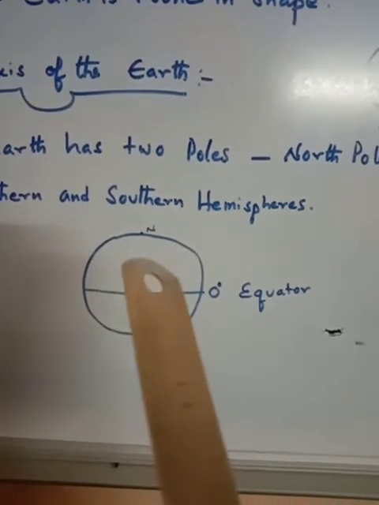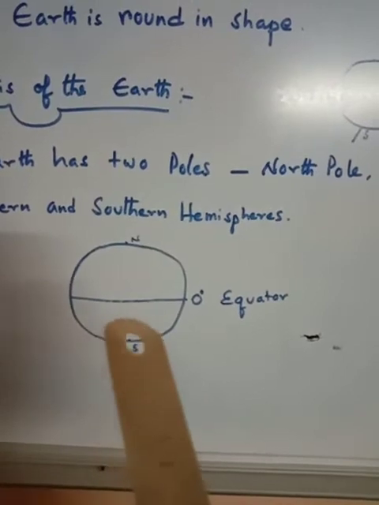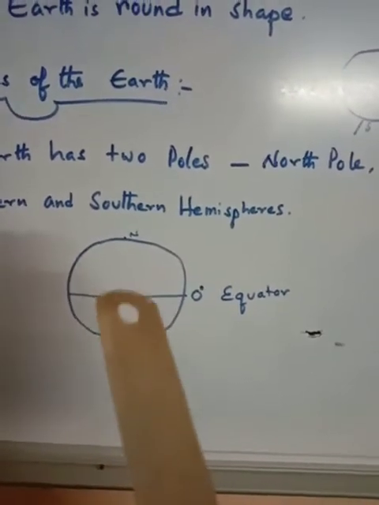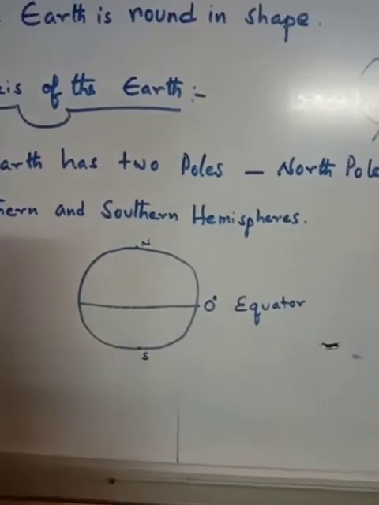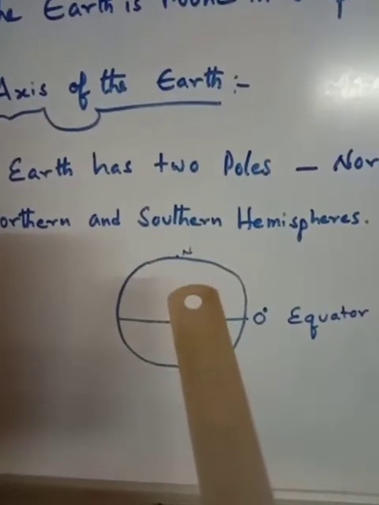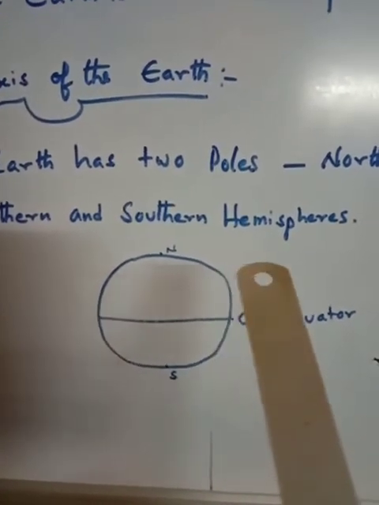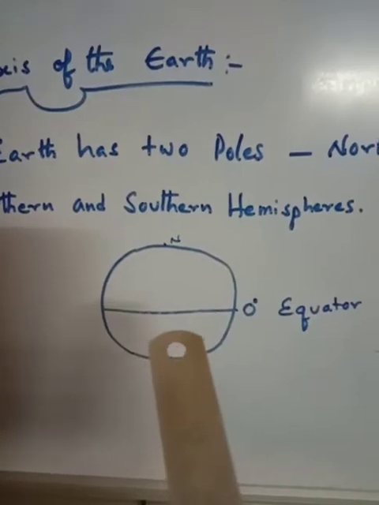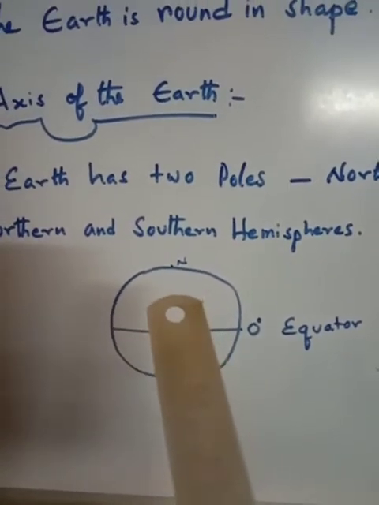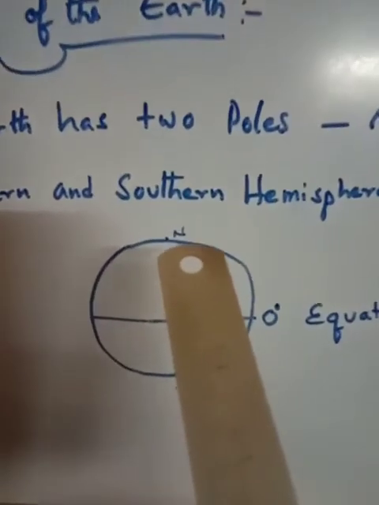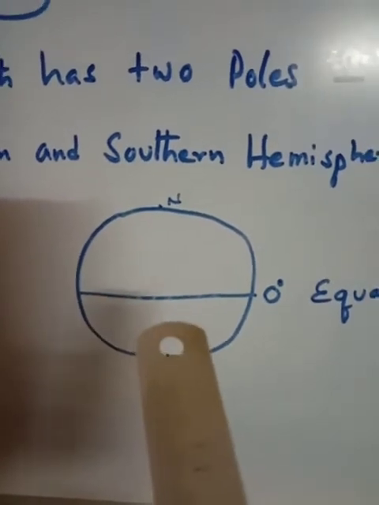Then globe or earth is divided into two equal parts. The upper part we call the northern hemisphere. The bottom part we call the southern hemisphere. It is a northern hemisphere and it is a southern hemisphere.